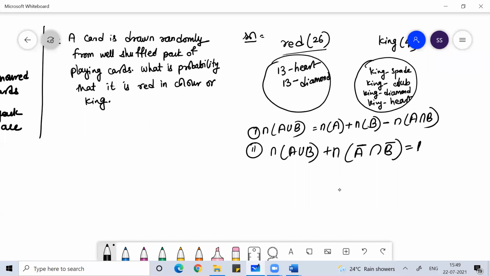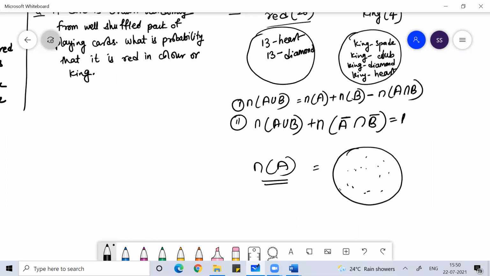Complementary, all that you need to understand, the meaning of the symbols. What do you mean by A? A means the set A. If I say n of A, it means all the events which are included in the set A. Okay, A dash.